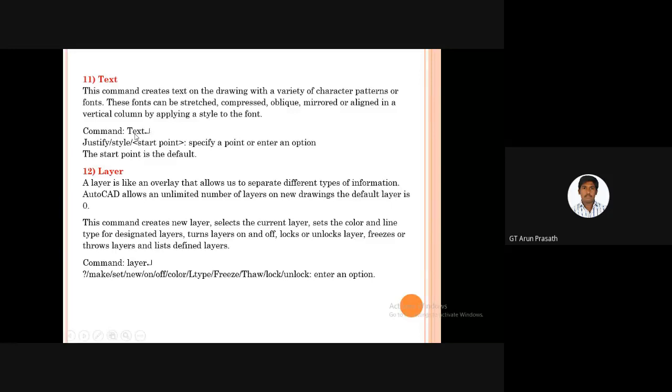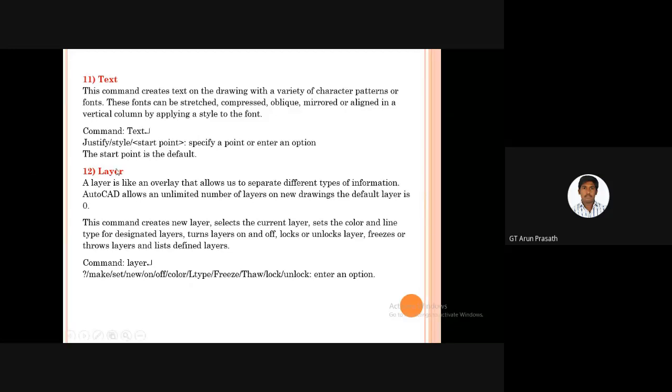For getting the text in our workspace, we have to type text in the command box and press enter, and give the font setup. We choose center, right alignment, left alignment, or justification.